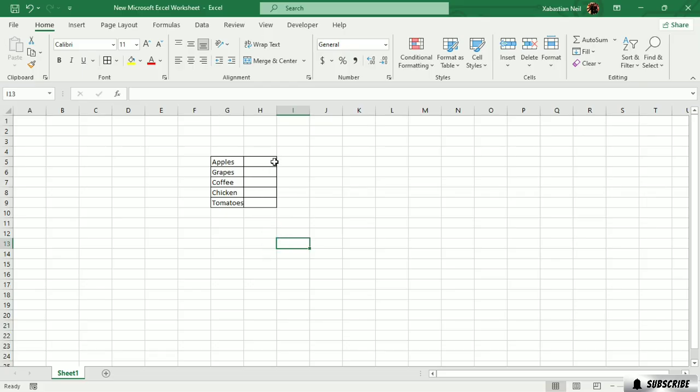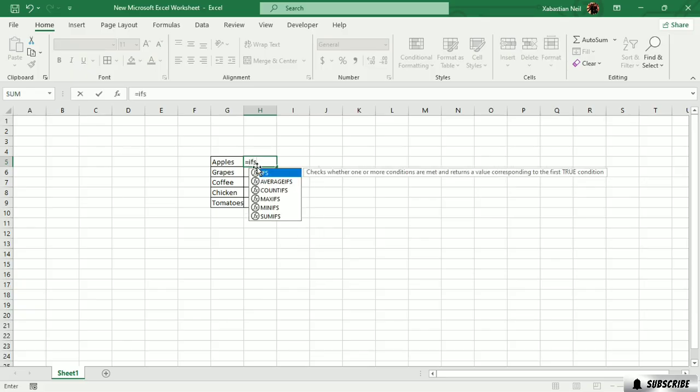So now what we're gonna learn about is the IFS function, which is IFS. As we talked about what the IFS function is, I'm gonna start applying it. So equal IFS, it's obviously gonna take a lot of logical tests, okay? So what I'm gonna do is start with something which is already here. So I'm gonna do logical test. I'm gonna take this G5, okay? I'm gonna take G5 because G5 is apple, right? So I'm gonna do equal apple, okay?